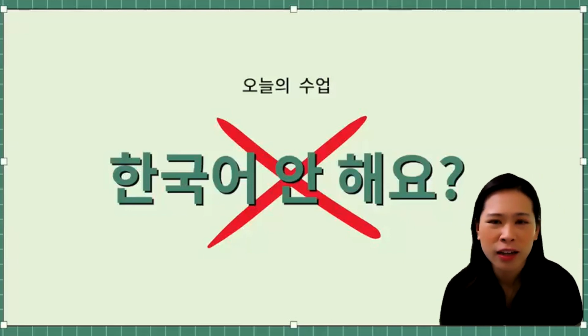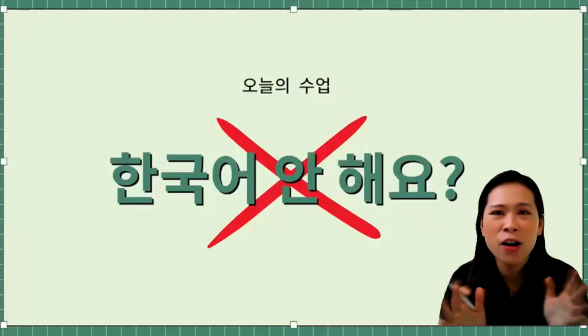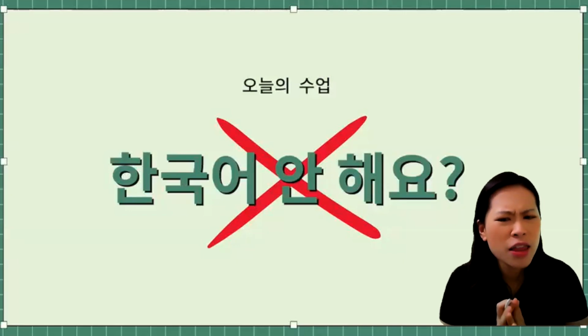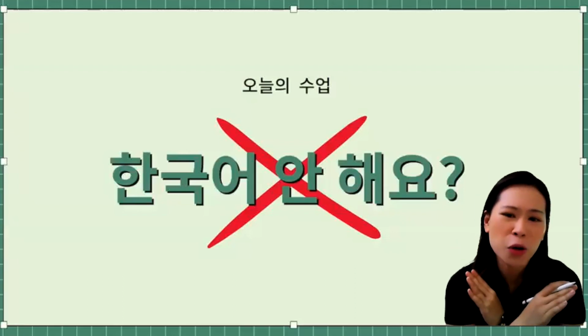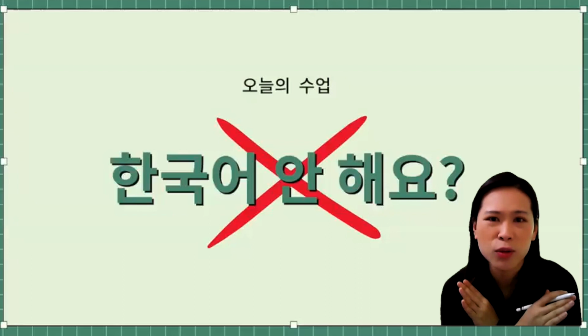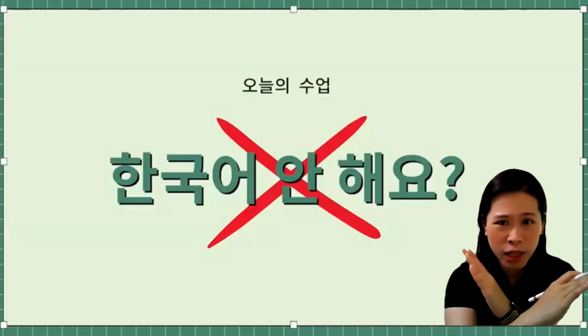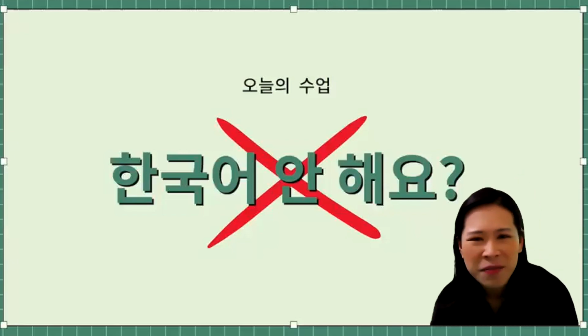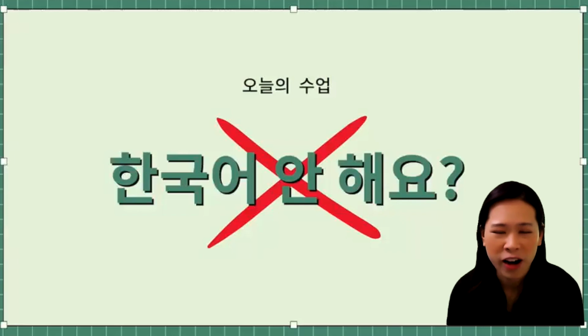Today we're going to talk about 안 and 못. I hear some people say, I don't speak Korean. They will say, 한국어 안 해요. 한국어 안 해요? 아닙니다. This is kind of the incorrect way to say, I don't speak Korean. 한국어 안 해요는 쓰지 마세요. So let's go through and teach you what's the right way.